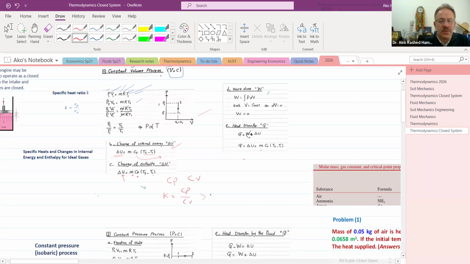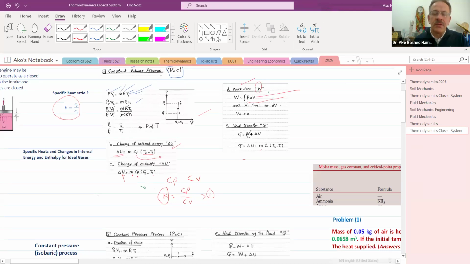Usually it will be more than 1. That's the key. Now, what else we have to describe the status of the process is the work done. The work done is the change in the volume. How much will the volume change, multiplied by the pressure, delta P.